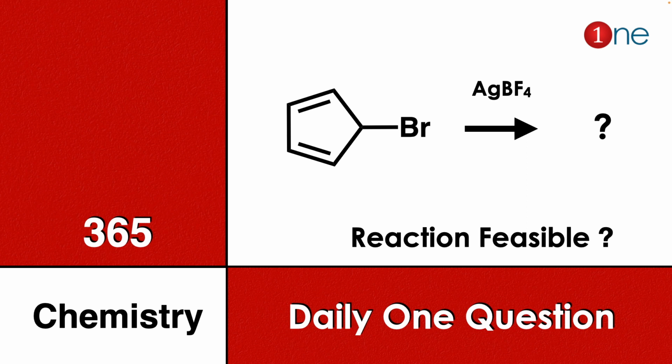Here cyclopentadienyl bromide is given. You are reacting it with silver bromide. You have to find the final product and you have to find whether the reaction is feasible or not.